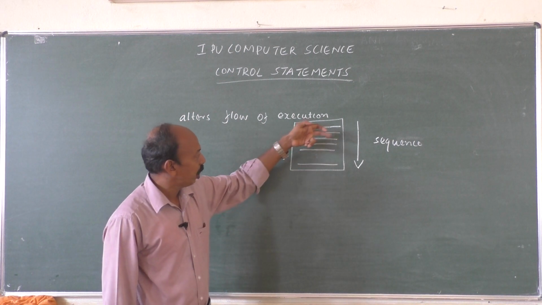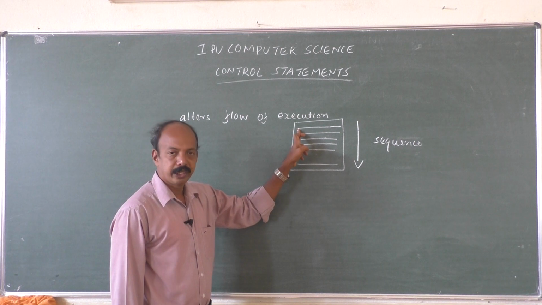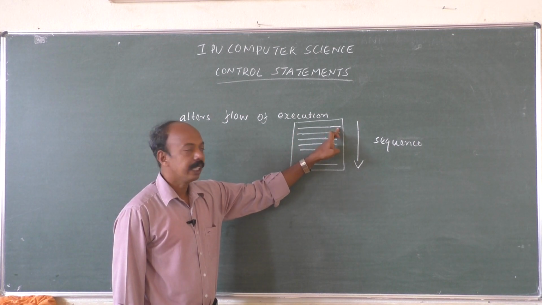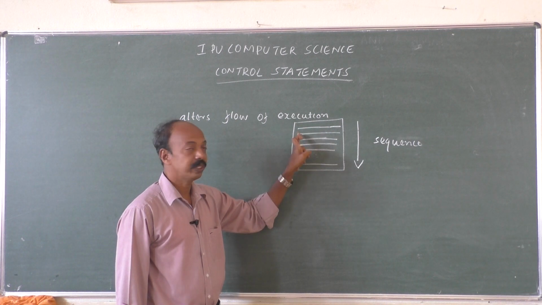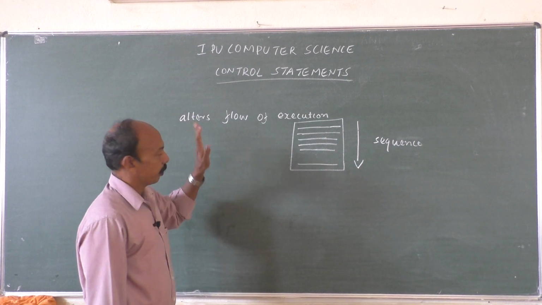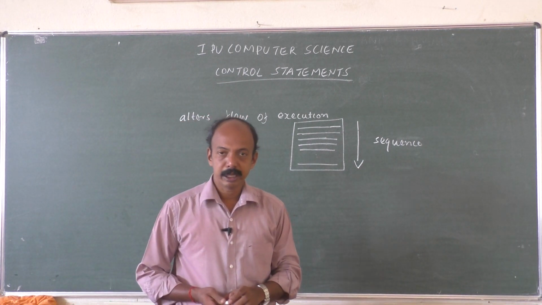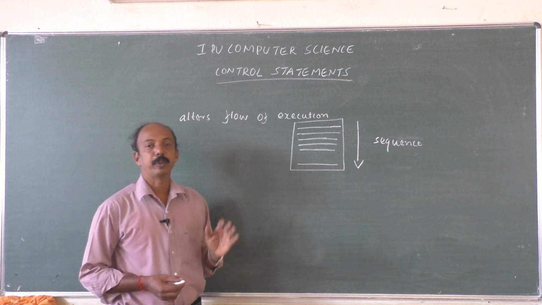That means it need not be in this particular order, right? After executing the first line, we may not transfer the control to the beginning of the second line. It may be transferred somewhere else. So once again, control statements are those statements which can alter the flow of execution of the program.